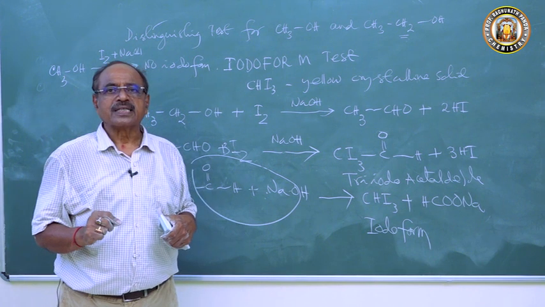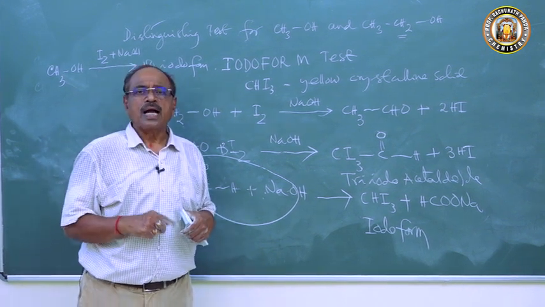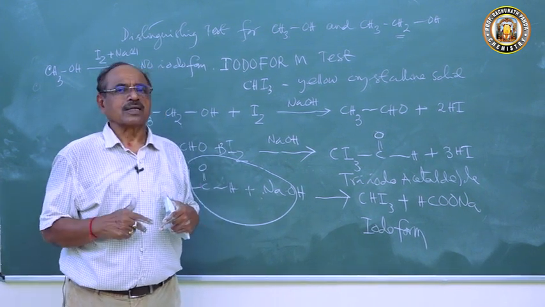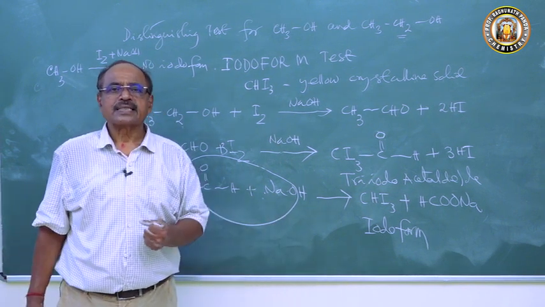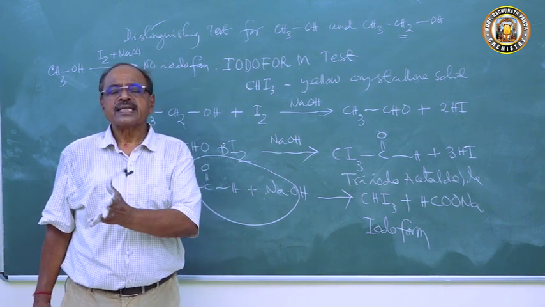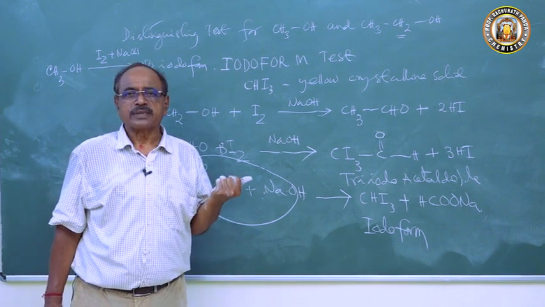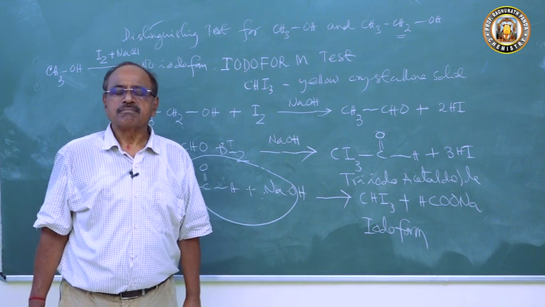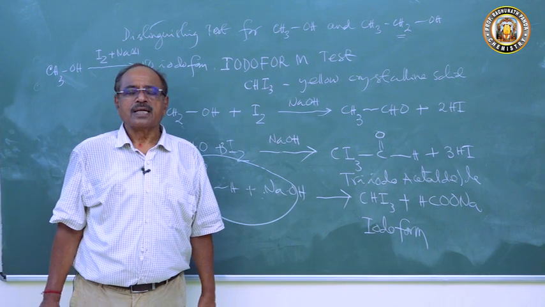These are very important questions, conversion of alcohol, upgrading the CH2, degrading the CH2 and enhancing the alkyl group. Thank you very much. For the next class we will study the conversion of alcohol, methyl to ethyl and ethyl to methyl.